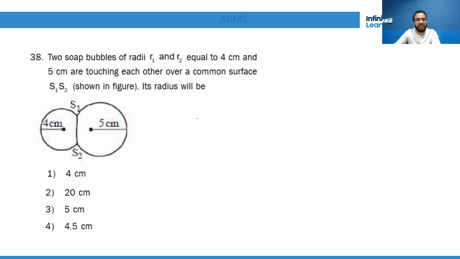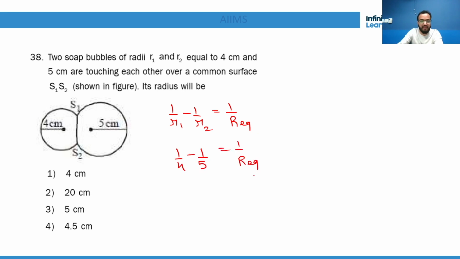Okay. Now, for this, we have a common formula: 1 by R1 minus 1 by R2 is equal to 1 by R equivalent. Do you understand? So I suppose it is 1 by 4 minus 1 by 5 is equal to 1 by R equivalent.